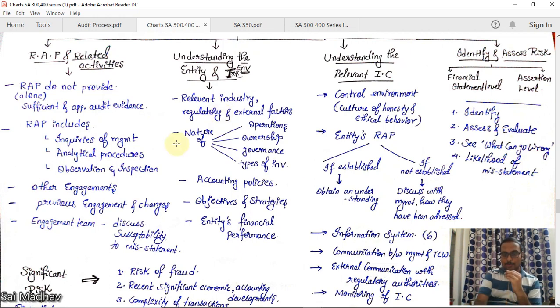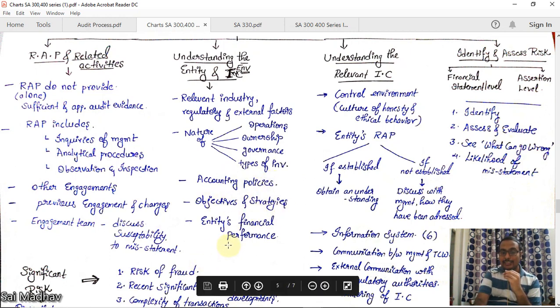We should have an understanding of the nature of operations, ownership, governance, and types of investments of the entity. Accounting policies followed and changes made. Objectives and strategies and the entity's financial performance. By seeing those, you can understand the entity and environment.